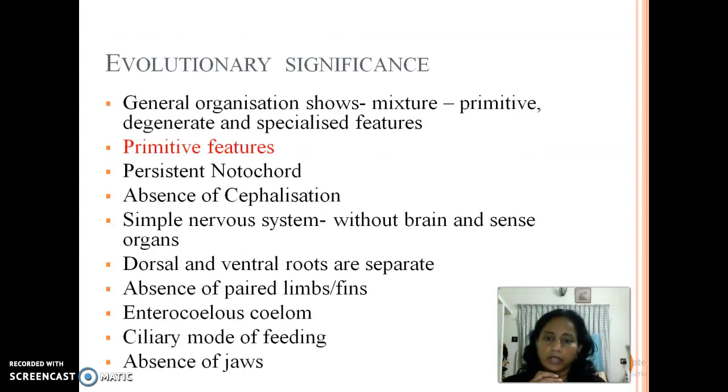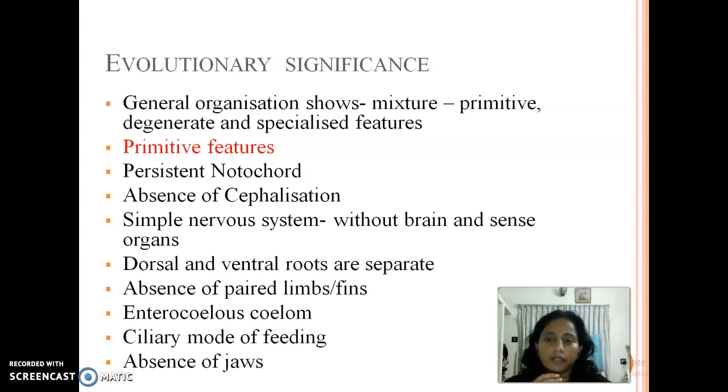So next one is about their evolutionary significance. Why are they evolutionarily significant? Because they show some features which are more advanced, like the chordates. But when we take the detailed study, we have already seen that some features like the excretory system show similarities with the platyhelminthes also. Some features show similarities with the annelids. So we can see that there is a mixture of characteristics in the case of Amphioxus.